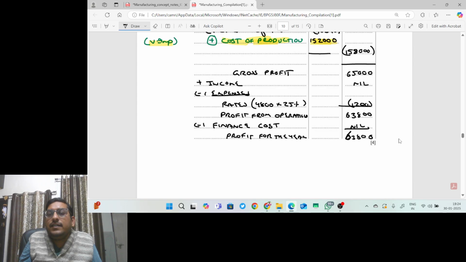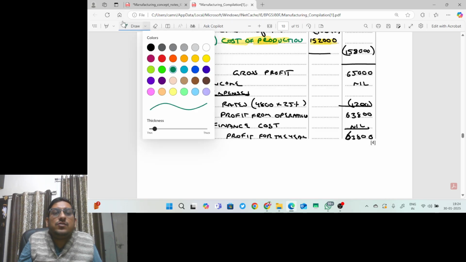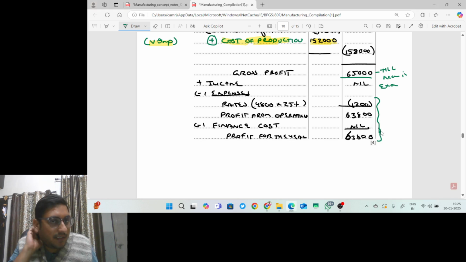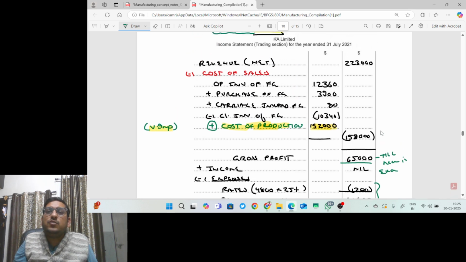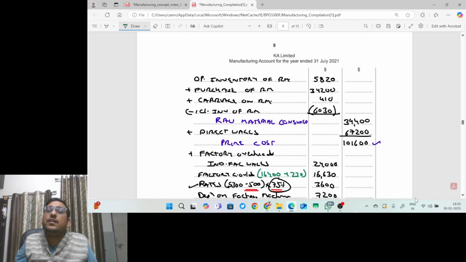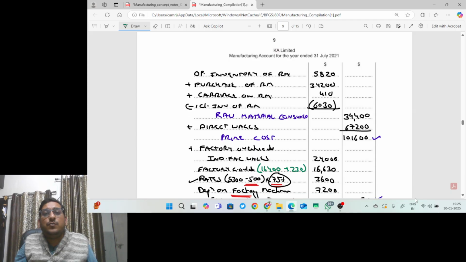So 63,800. In examination, you have to perform only till here, because only the trading section is asked. This extra I have done for your knowledge, in case it is asked. With this question, guys, I hope you have understood the whole concept of manufacturing and how you will prepare the statement of profit and loss.